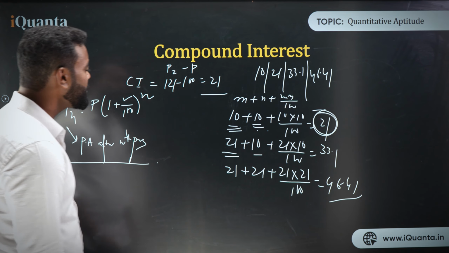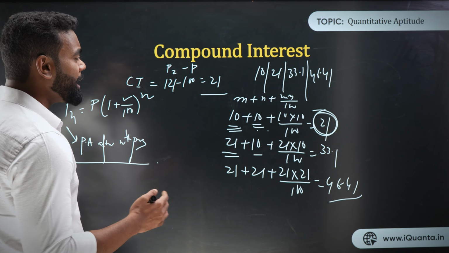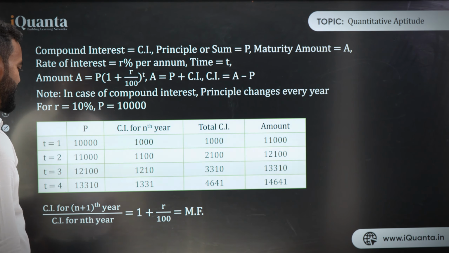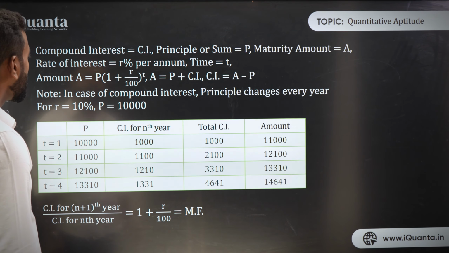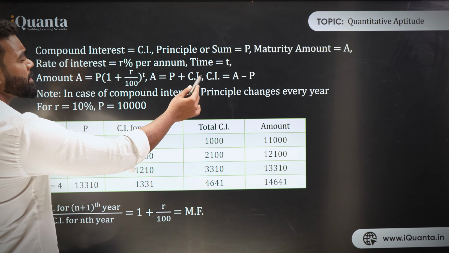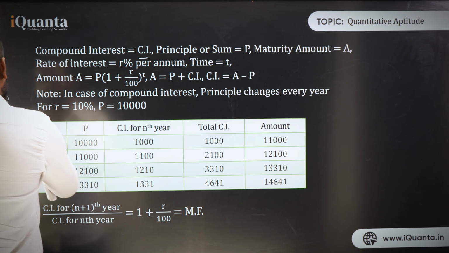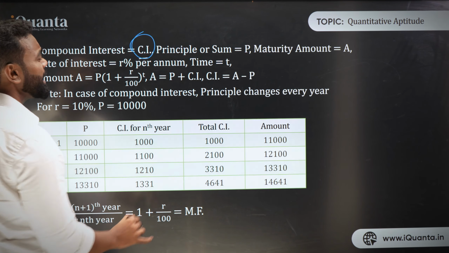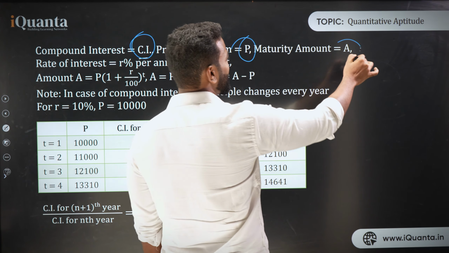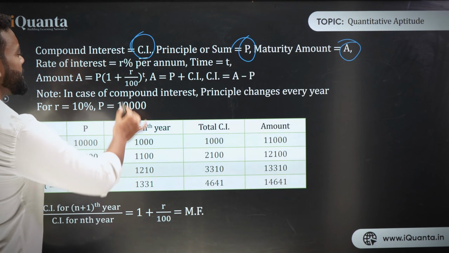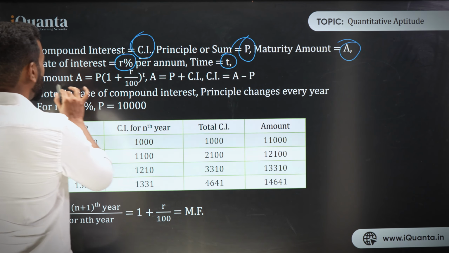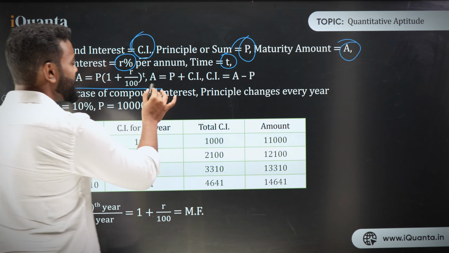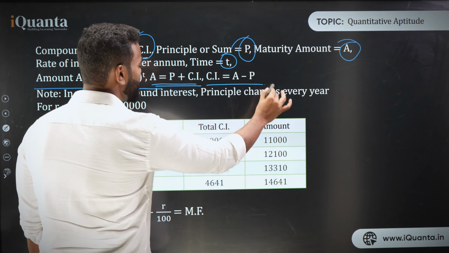The very important thing we need to understand is how we are going to use all these things in our questions. Let me summarize all of this. Compound interest is CI, the principal sum is P, the maturity amount is A, and R% is the per annum interest rate, with time T. So what is your amount A? That is P into 1 plus R upon 100 to the power T, which I have also written with N. A is P plus compound interest, and compound interest is A minus P.